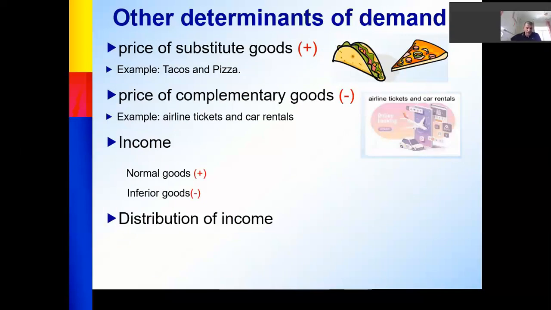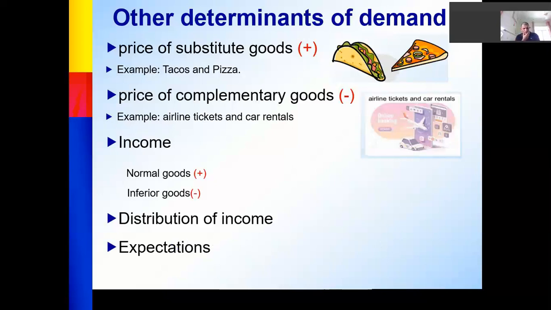So the necessary goods that they need, they will increase their demand for it. But rich people already have the main and necessary things. So any increase will go to saving. They put it in the banks and save their money.